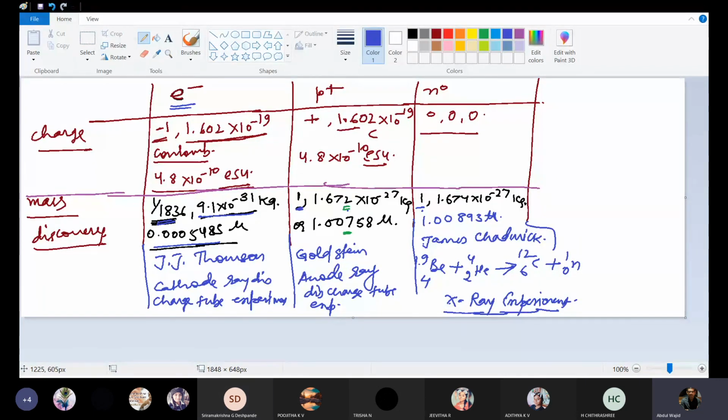Fine. Tomorrow we'll start with the spectrum of the atom.